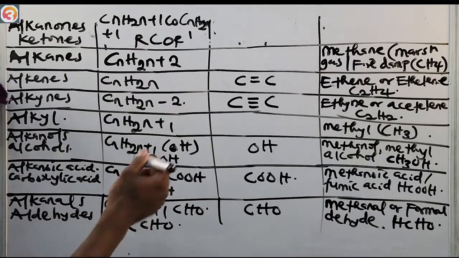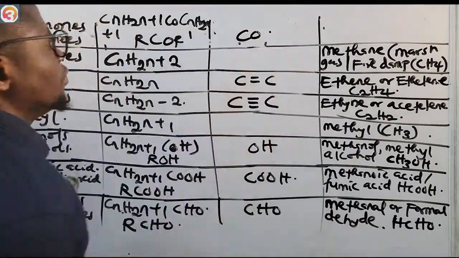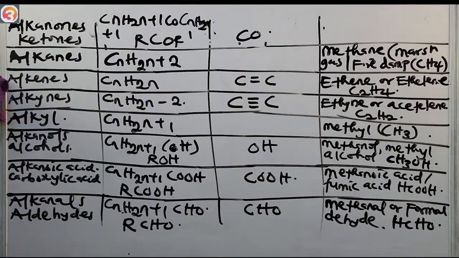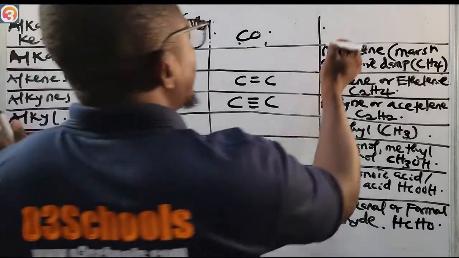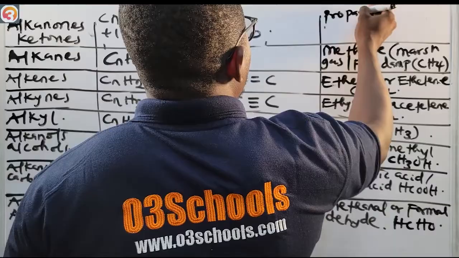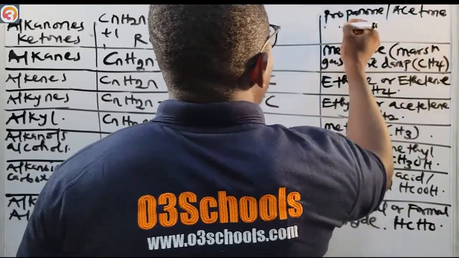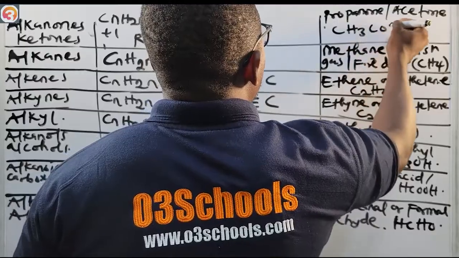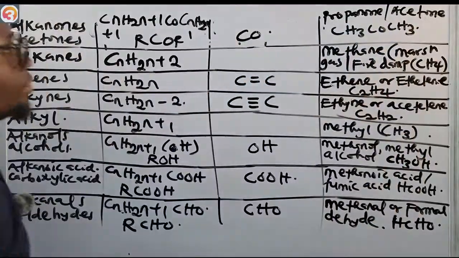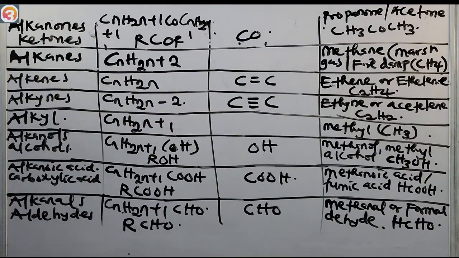Of course, the functional group for the ketones is CO. The first member is propanone, or acetone. The formula is CH3COCH3. That is propanone, or acetone.